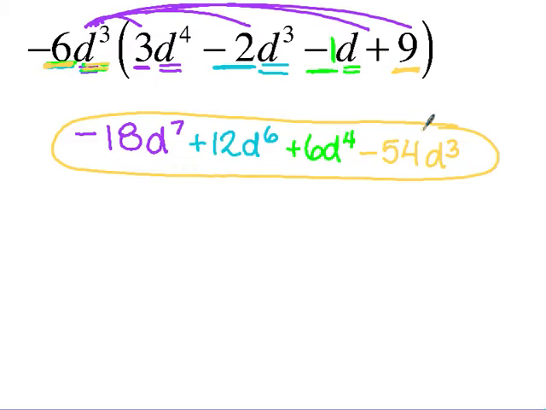We did when we multiplied them. We have a negative times a negative, which gave me a positive.